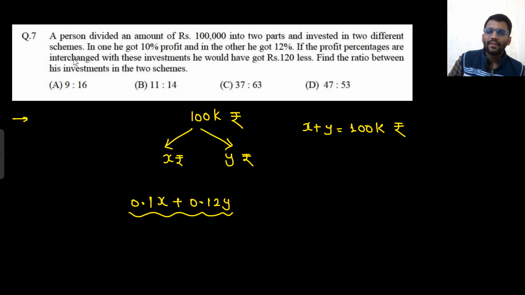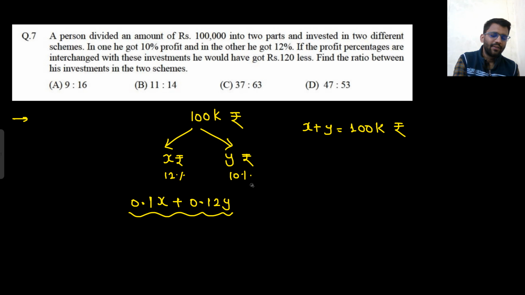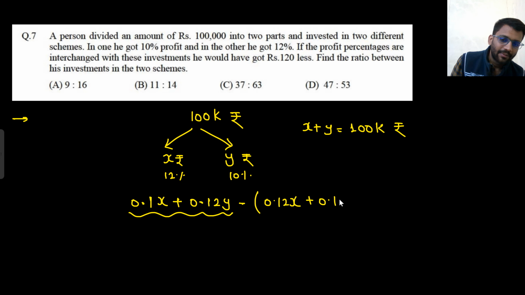Now, if the profit percentages are interchanged with the investment, that means if this was 12% and this was 10%, if in x rupees he would have got 12% profit, and in y he would have got 10% profit, then he would make 120 rupees lesser.